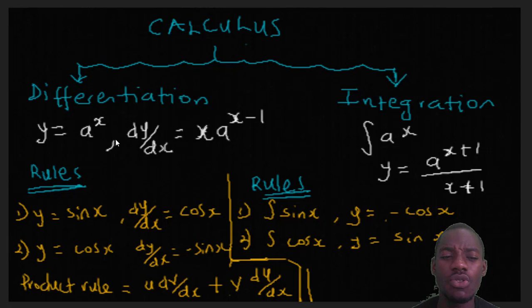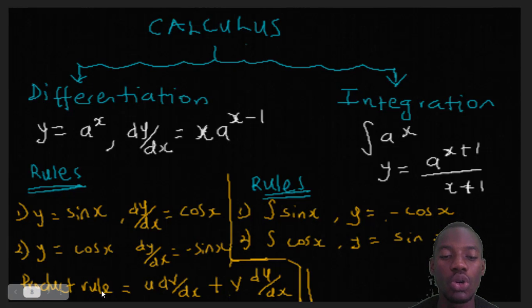But there are some other tiny rules that are very important that I could list out a few of them here. You mustn't forget that if it is a differentiation of sine, y equals sine x, it will become dy/dx equals cos x. Then if it is cos x, the answer in differentiation will become minus sine x. Please take note. Sine x becomes cos x, and cos x becomes negative sine x.